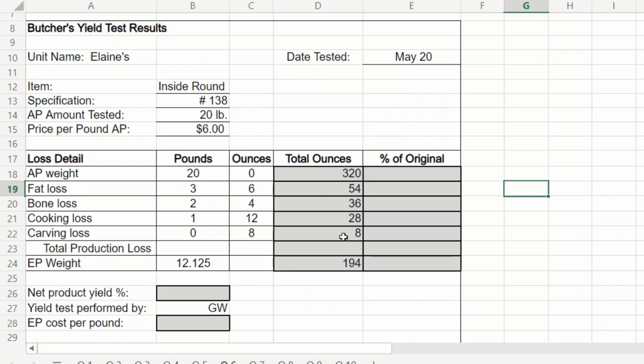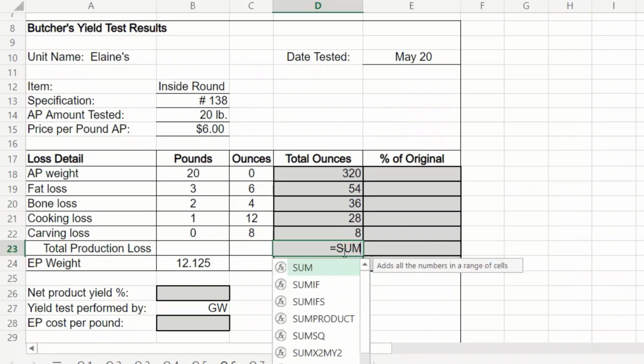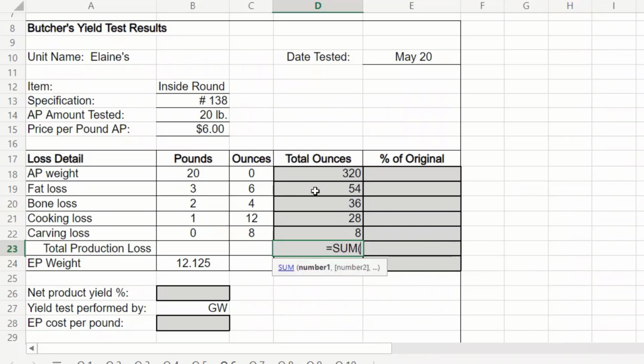And then as far as carving loss, there may be portions like a burnt end or a part that's a little more well done, and when you carve that product you're going to lose a little bit. So let's see what we lost in production. We'll add up our fat loss, our bone loss, our cooking loss, and our carving loss. And we have lost 126 ounces of the 320 ounces we started with.